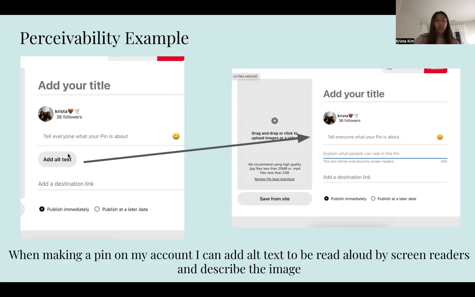In this one, this is the alt text button, and you're able to create the pin without having to press this add alt text button. It's just there if you want to, and a lot of people miss it because it's not very noticeable. And when you click on add alt text, it tells you, tell everyone what your pin is about, but it's not mandatory or required to do it to make a pin.